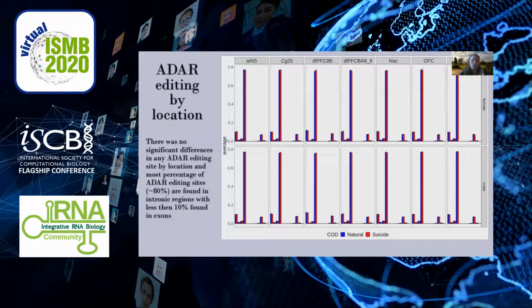Continuing to look at the global level, we also look at the location of editing sites along the gene loci. Although we found no significant difference between suicide and natural causes, we did see about 80% of the editing sites are located in the intronic region, and less than 10% were found in the exon region. But there were no differences, again, between regions, biological sexes, or condition, cause of death.